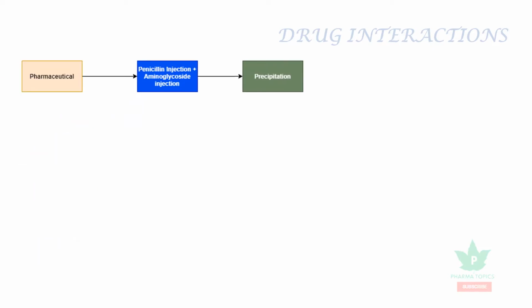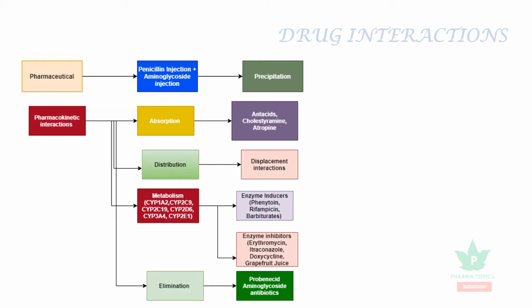The drug interactions may be pharmaceutical. For example, penicillin injection when mixed with aminoglycoside injections causes precipitation. Pharmacokinetic interactions are related to ADME. The absorption may be reduced by antacids, cholestyramine or atropine. The distribution may be altered by drugs through displacement reactions. The most important are metabolism related interactions.